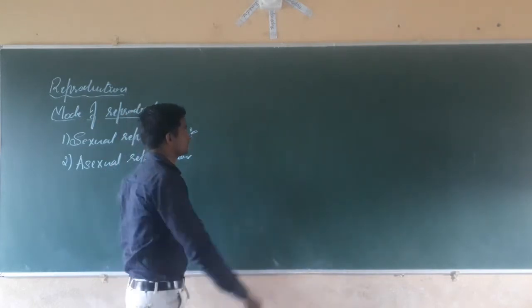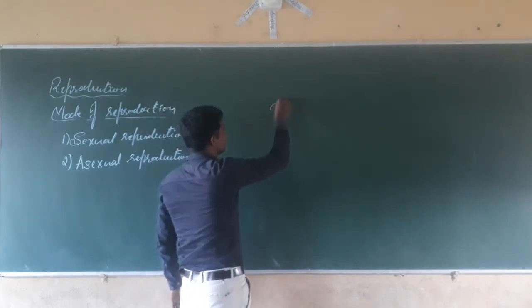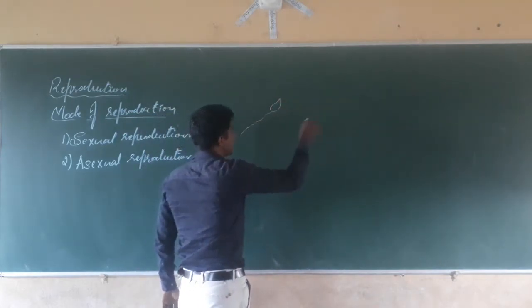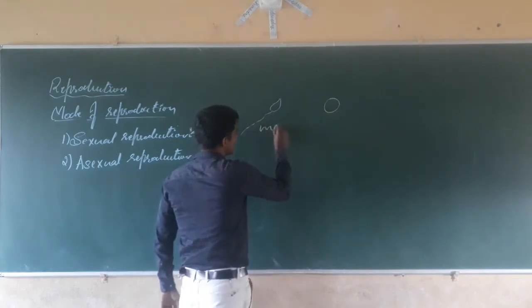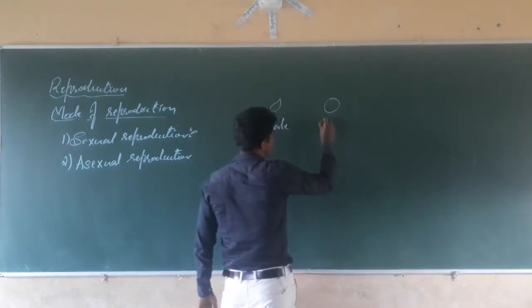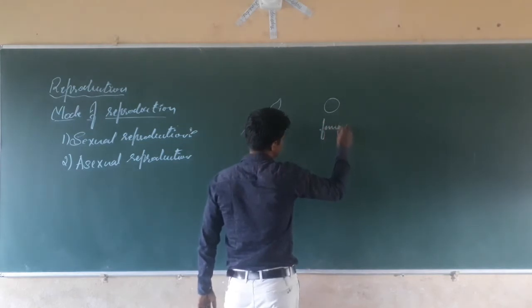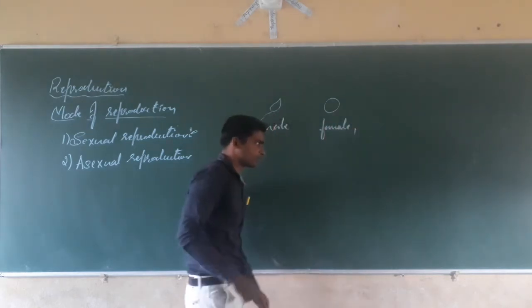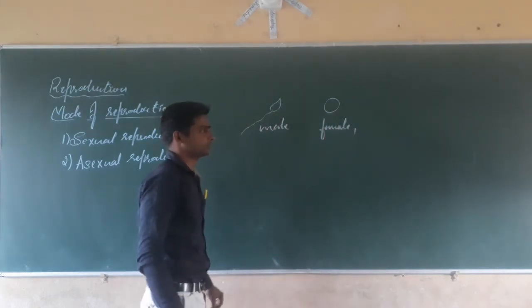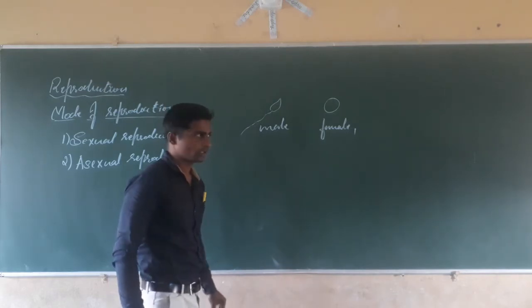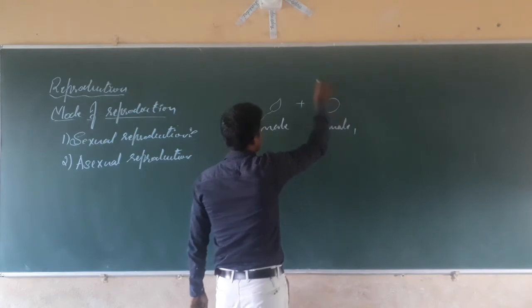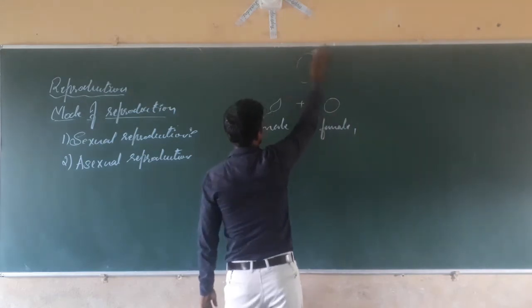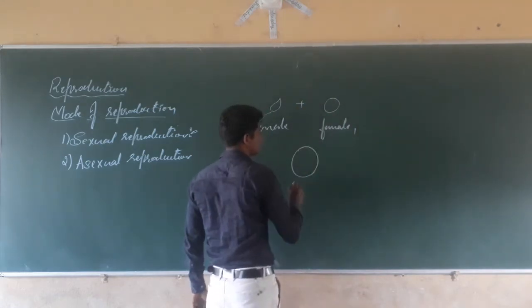The male produces the sperm, and the female produces the egg. Both the egg and sperm fuse and form a zygote.